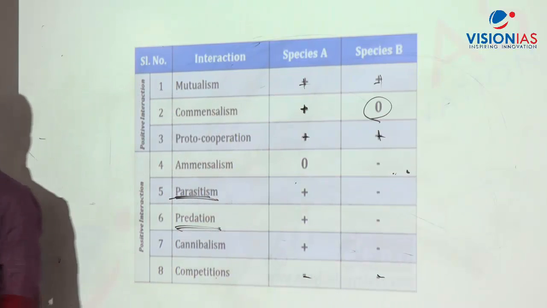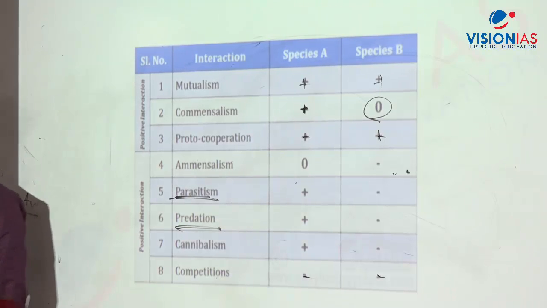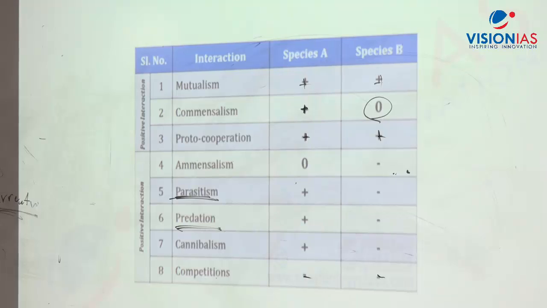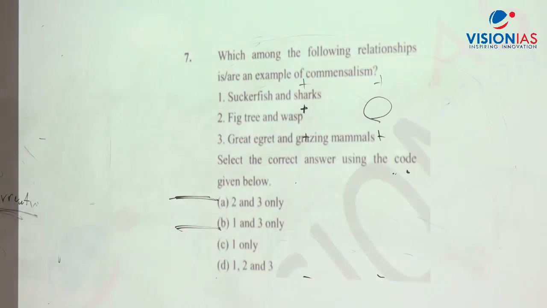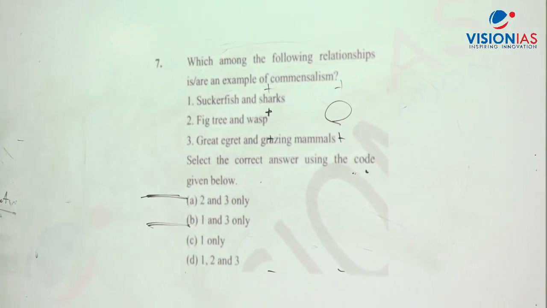The competition would not be between tiger and deer. The competition would be between tiger and lion. Since the population of deer would be lesser, one day the tiger would get the food, another day the lion would get the food. Both are at loss. Okay, let's come to the question. Which of these relationships are an example of commensalism?